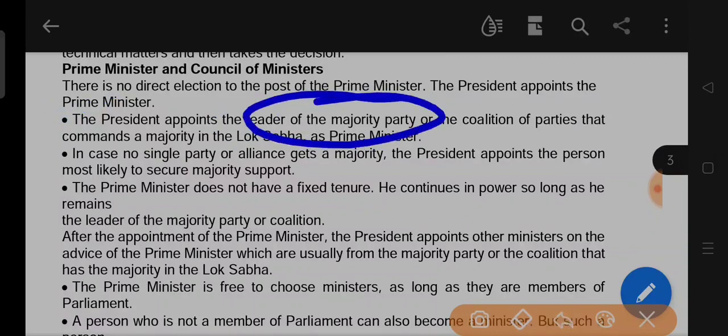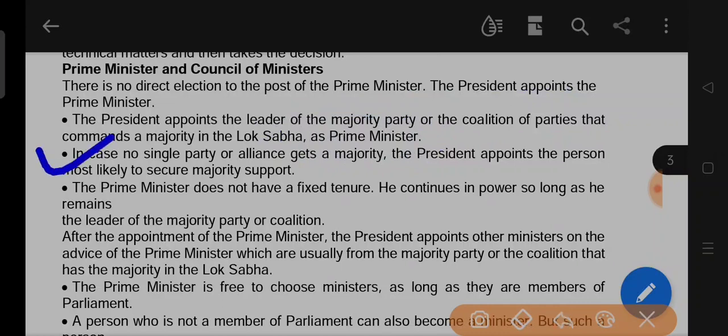Majority party means the party which has the highest number of ministers in the Parliament, and the leader who commands a majority in Lok Sabha is appointed as Prime Minister.